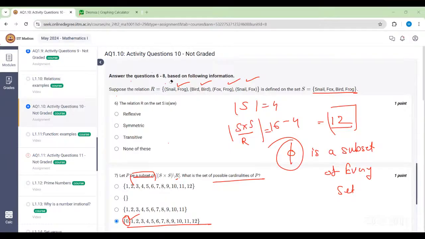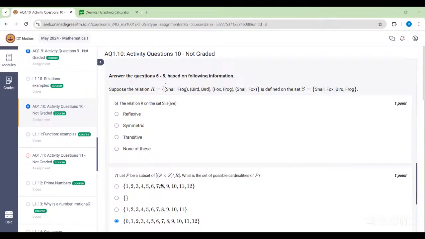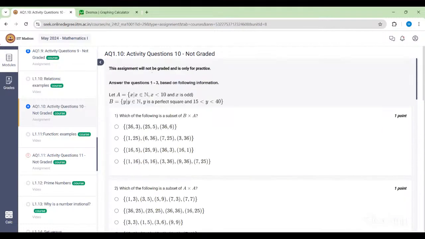Any other question from this activity? Ma'am, in this question, the relation R on the set R, what will be the answer of question number 6? The relation on the set, it is transitive, right? We just solved this one. It is a transitive relation. Okay, ma'am. Fine. Any question? Any other question?